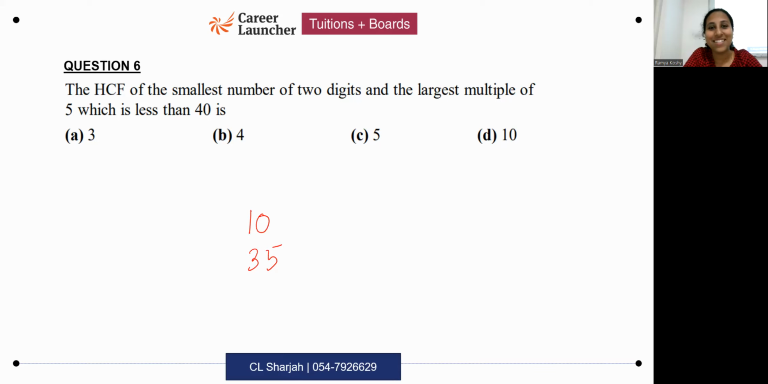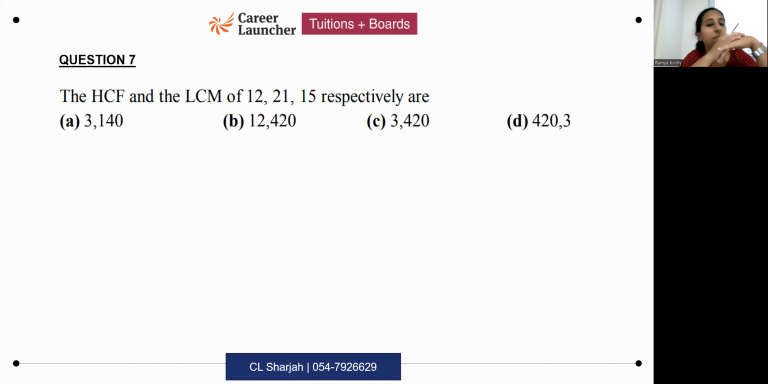Okay, in these types of questions, 10 and 35, what is the highest common factor? 5. Yes, the answer is 5. You don't have to do too many steps over here. These are types of questions which you can do in a few seconds if you get it right. 10 is 5 into 2. 35 is 5 into 7. Over. HCF is 5. Okay, this question.